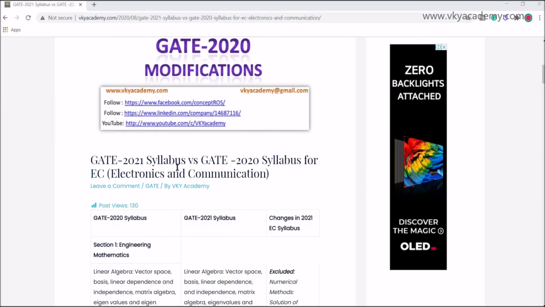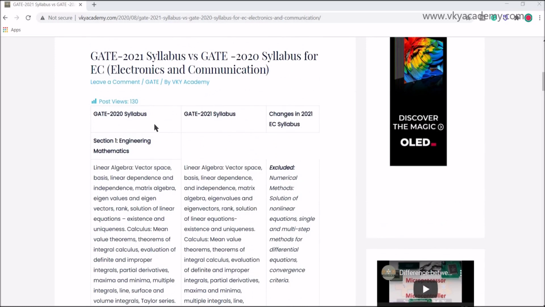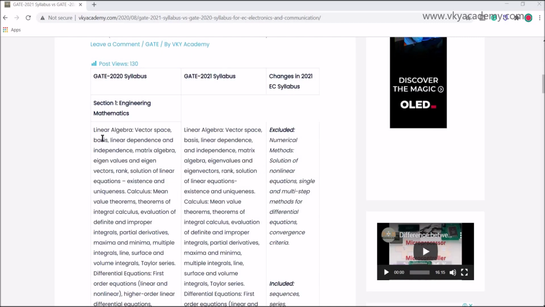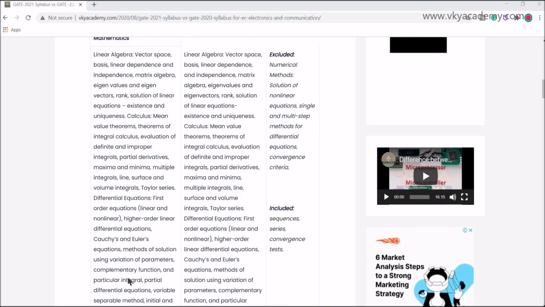So let's begin. You can see here there are three columns: GATE 2020 syllabus, GATE 2021 syllabus, and changes in the 2021 EC syllabus. Let us first start with engineering mathematics. Almost all the major portion of the syllabus is similar, but a few portions have been excluded.